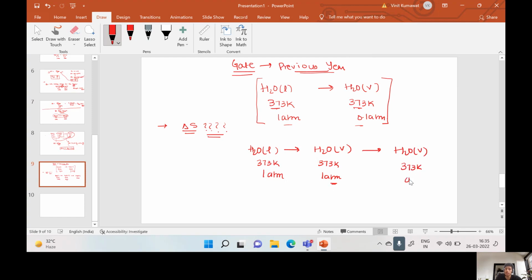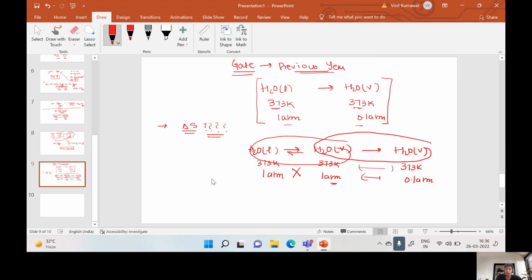Now this pressure can be changed. We know that this is the reversible phase transformation and this is the reversible process only. Here variables are changing. Here variables are not changing.